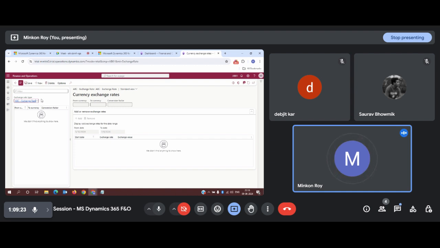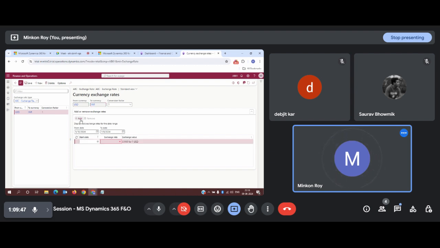So once you click on it, on this page only you need to create your own exchange. How can you do that? You need to click on new, and you need to define from which currency to which currency you want to convert. Say for example, I want to convert from USD to INR, and the conversion factor should be 1 in it, like for every 1 USD how much INR should be applicable. So here you need to define it.